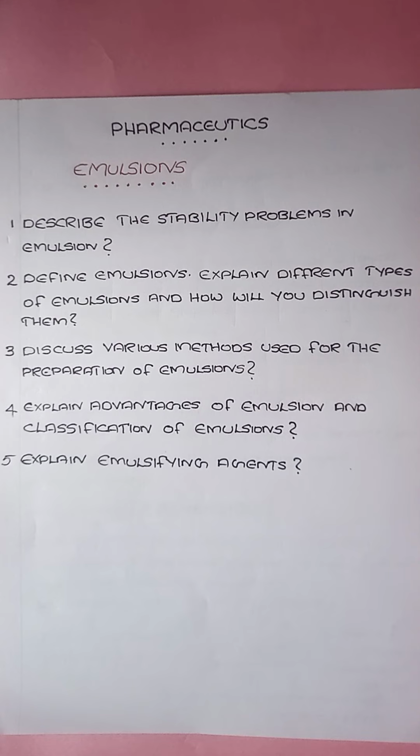Today we are discussing the important questions and answers of the chapter Emulsion. Here we have the questions. The first one is describe the stability problems in emulsion. The second one, define emulsions, explain different types of emulsions and how will you distinguish them. The third one, discuss various methods used for the preparation of emulsions. Fourth question, explain advantages of emulsion and classification of emulsions. The fifth and final question, explain emulsifying agents.